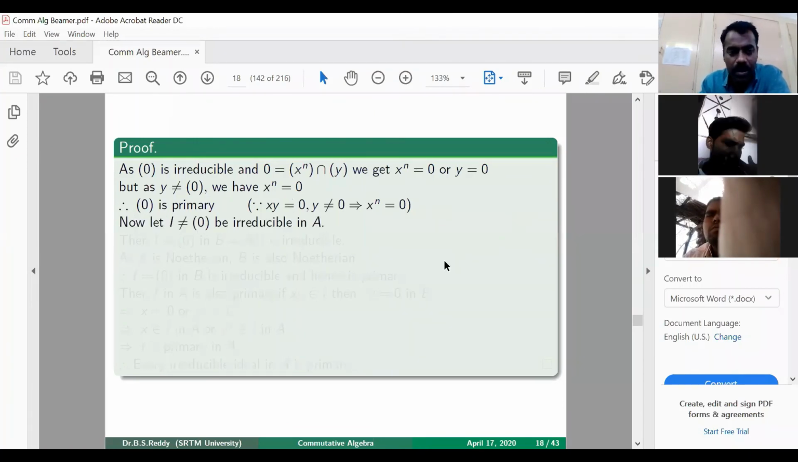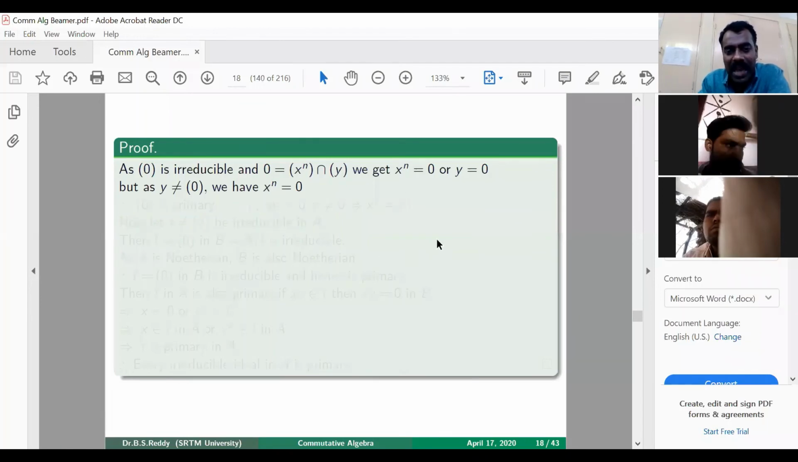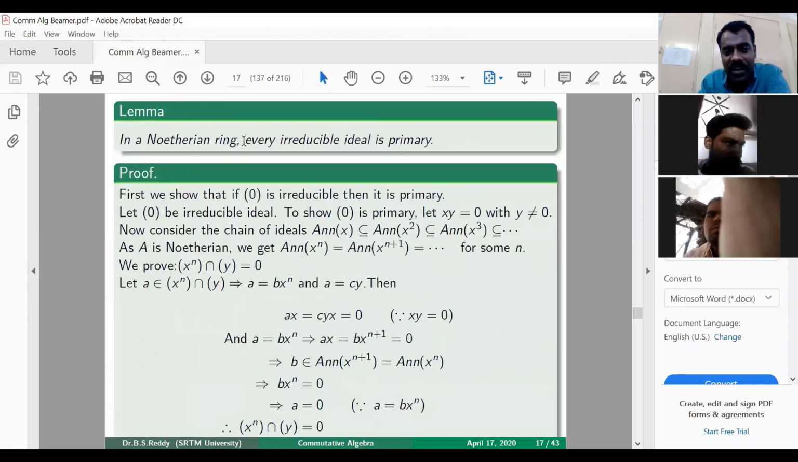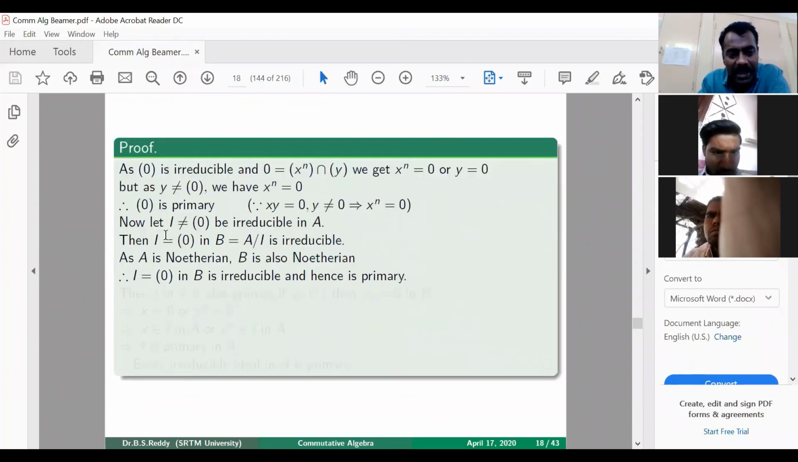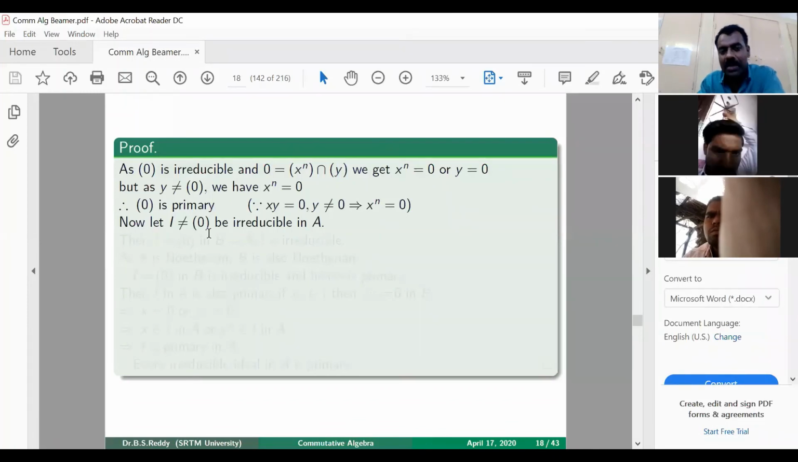Okay, now we prove this actual result. What it says is that every irreducible ideal is primary. So how will we prove this? Let I, a non-zero ideal, be irreducible in A, because if it is 0 and irreducible, we already proved that it is primary. So now take a non-zero, irreducible ideal. We'll prove that this is primary.